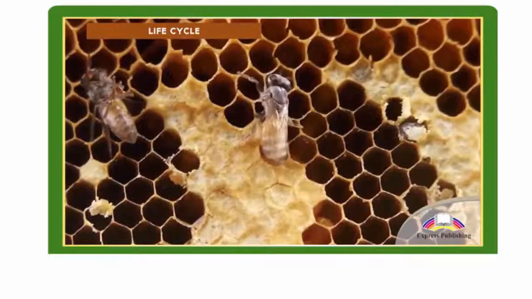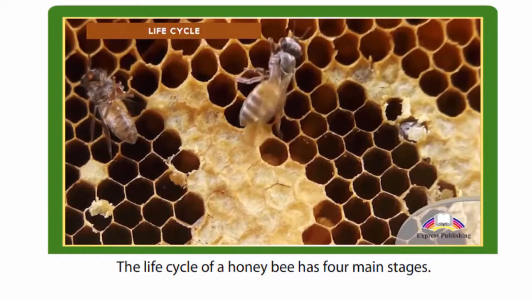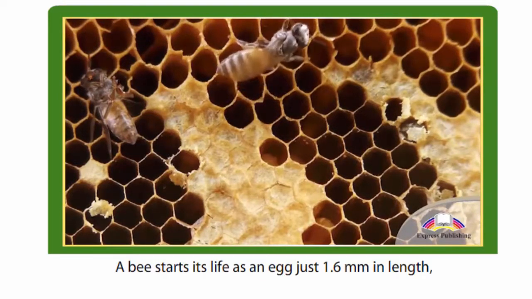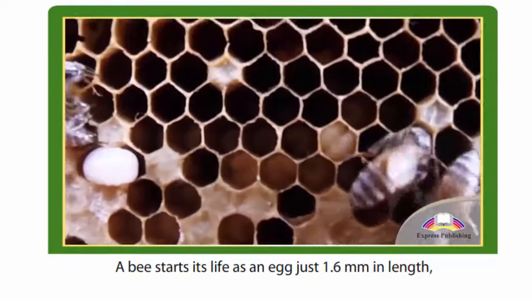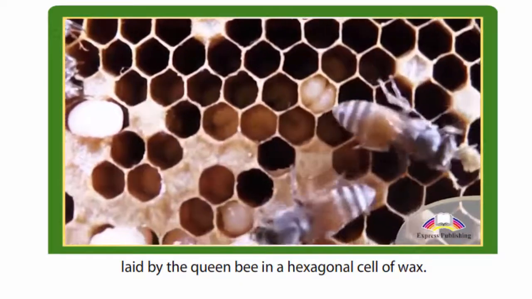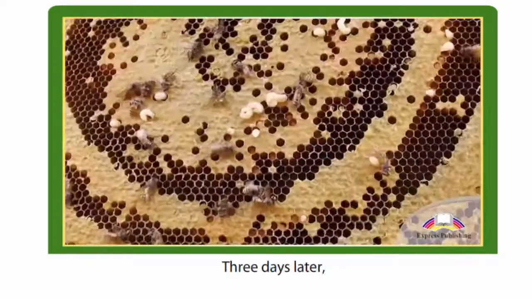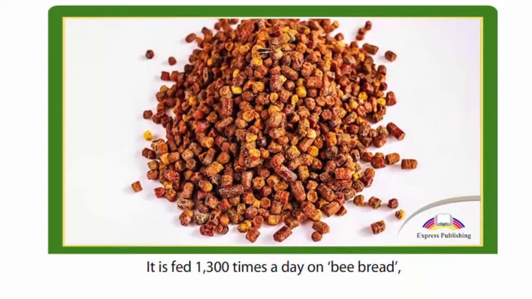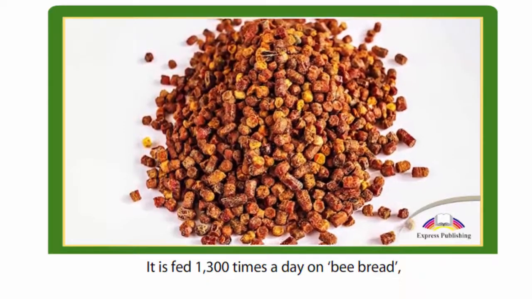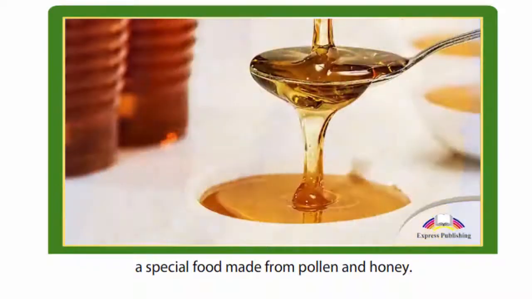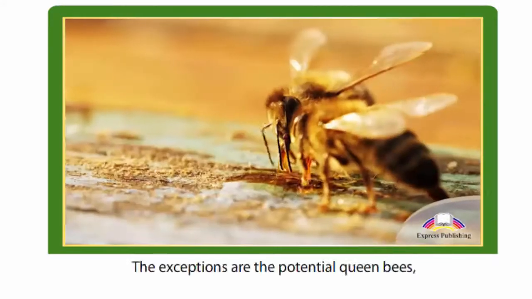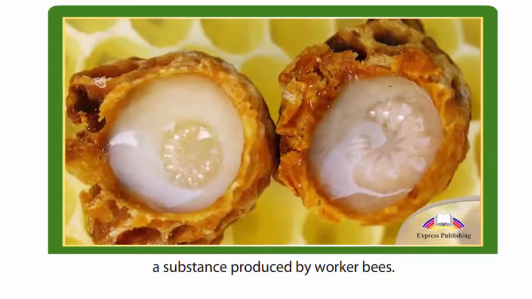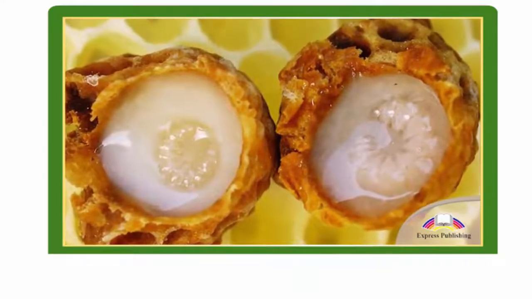Life cycle. The life cycle of a honeybee has 4 main stages. A bee starts its life as an egg, just 1.6 millimeters in length, laid by the queen bee in a hexagonal cell of wax. 3 days later, a larva hatches from the egg. It is fed 1,300 times a day on bee bread, a special food made from pollen and honey. The exceptions are the potential queen bees, who eat royal jelly, a substance produced by worker bees.